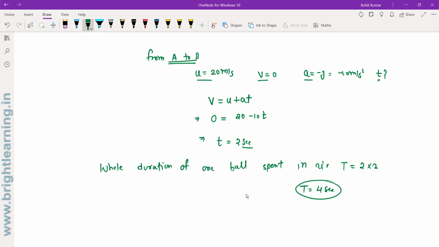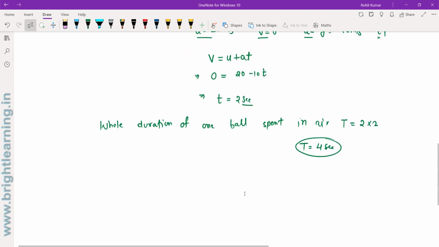So if he is juggling 5 balls, then 4 balls should remain in the air. Suppose he has 1 ball in the hand and there are 4 balls in the air at different heights. I don't know what these heights are, I can find them out, but I don't need to. Suppose these 2 balls are going up and these 2 balls are coming down.